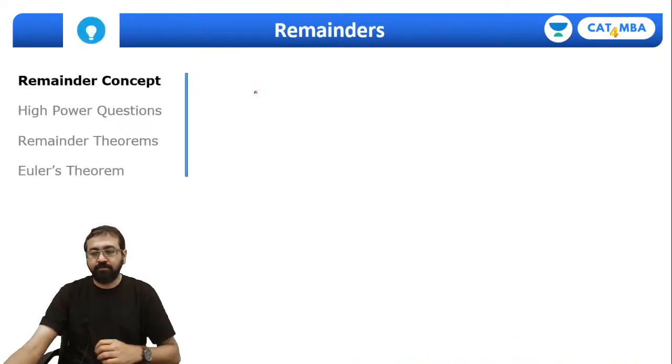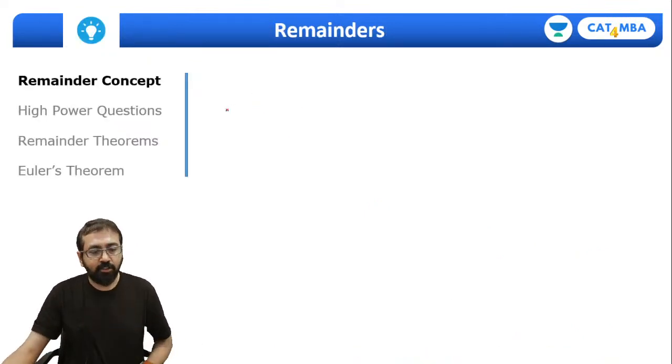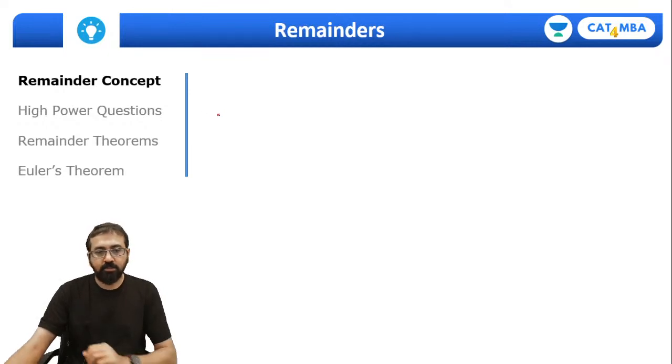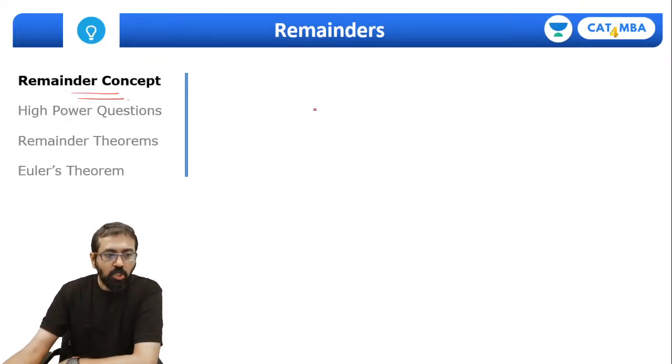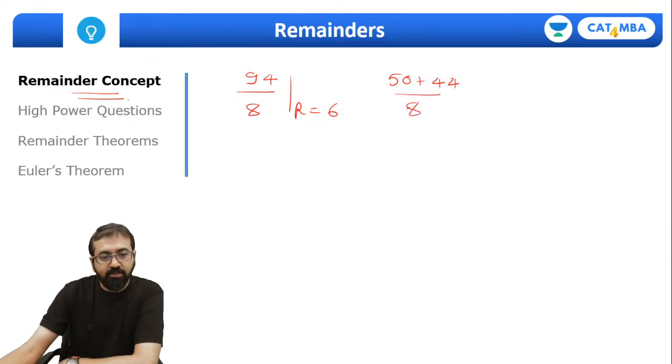Great. So now are you all ready for the remainder concept, guys? So in the remainder, let's quickly understand a few basic things. The first thing is, of course, if I want to divide 94 by 8, what is the remainder? Definitely 94 divided by 8, remainder is 6, correct? But this 94 can also be written as 50 plus 44. So now we need to divide this 50 plus 44 by 8, correct? So now what you'll do is you'll individually divide these numbers.